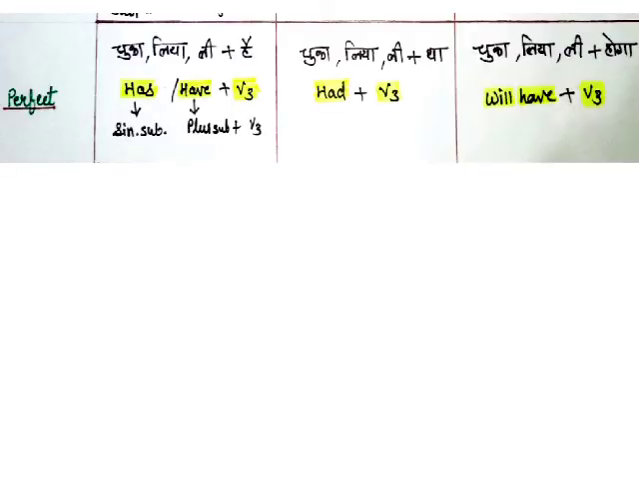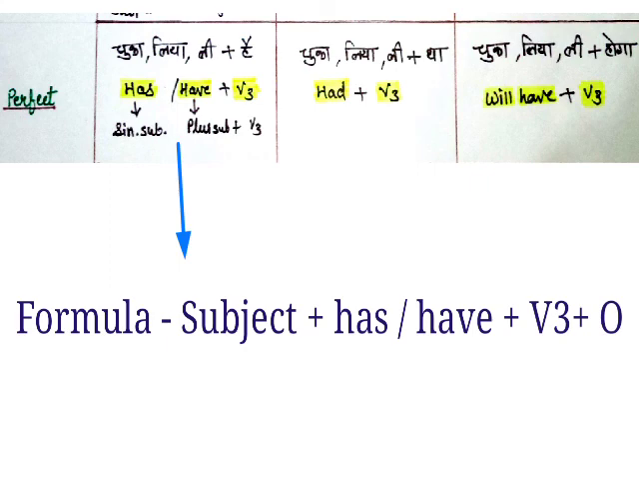Let's see the perfect tense. What are the indications of present perfect tense in Hindi? In Hindi we can see chuka hai, chuka liya hai, chuka li hai or chuke hain, like kar chuka hai, kar chuke hain. And the formula will be subject plus has or have plus third form of the verb plus object. Has we use with singular subjects and have we use with plural subjects.